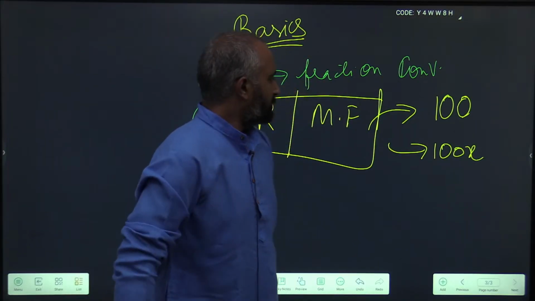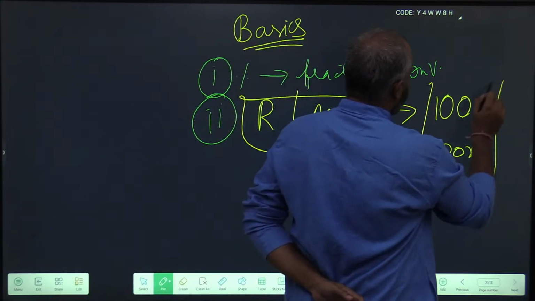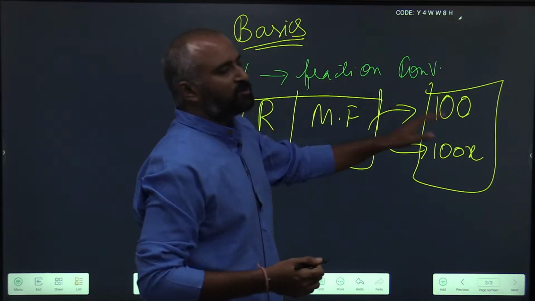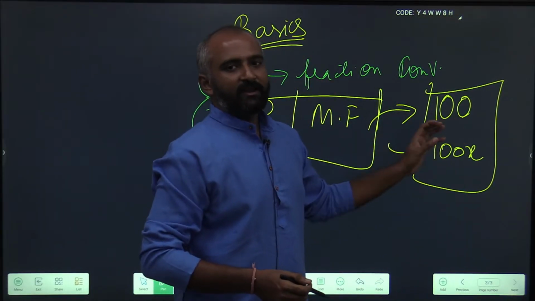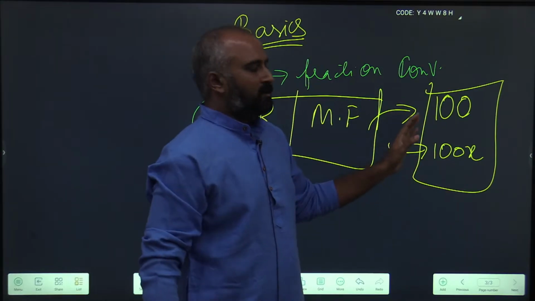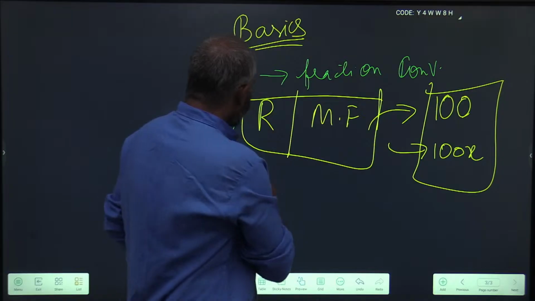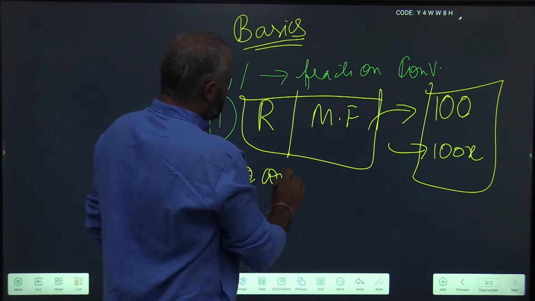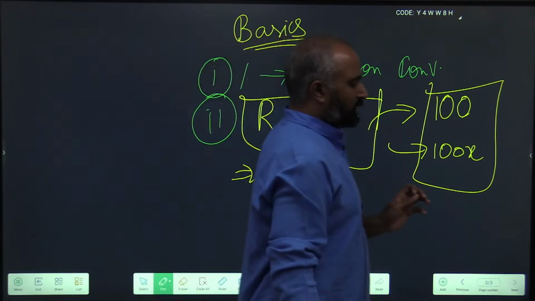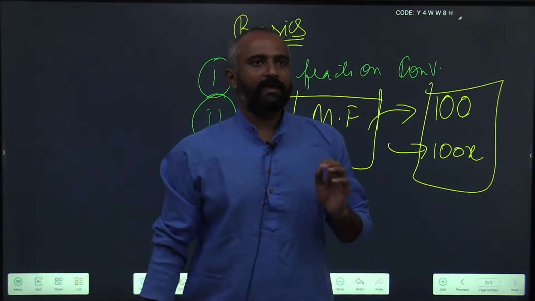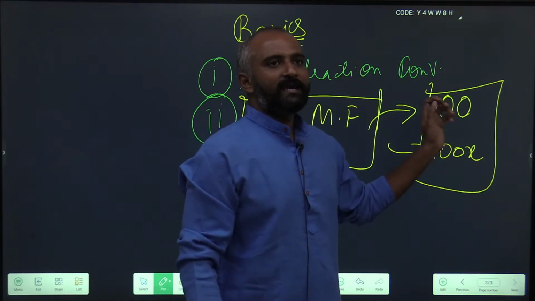It is not an exaggeration if I say that most of the times, except where the problems are basic, you can get away with assuming 100 and 100x. But in any complex problems, if there is a twist, you are sure shot guaranteed to get stuck up in the problem.